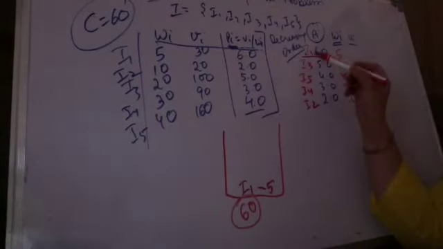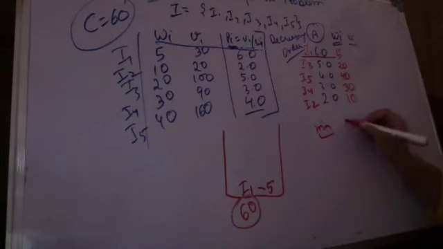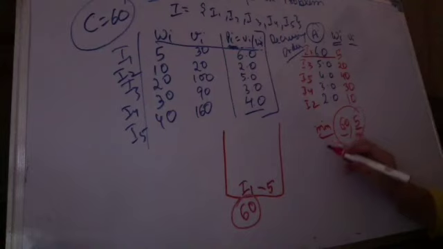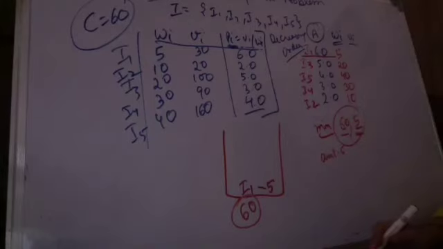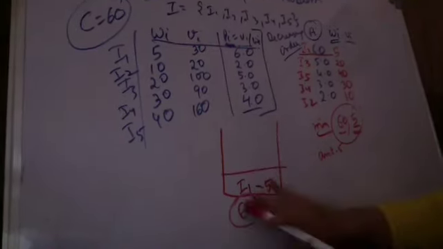So I am picking up I1 of 5 kg. Now what did I have to check? I have to check the minimum of C and WI, which is 5. C is 60 right now. Which is smaller? 5 is smaller. So 5 is added, amount becomes 5. Look at the algorithm that you are having. Solution I becomes the amount, and capacity is capacity minus amount. So you have picked item 1, and the capacity now is capacity minus 5, which becomes 55.